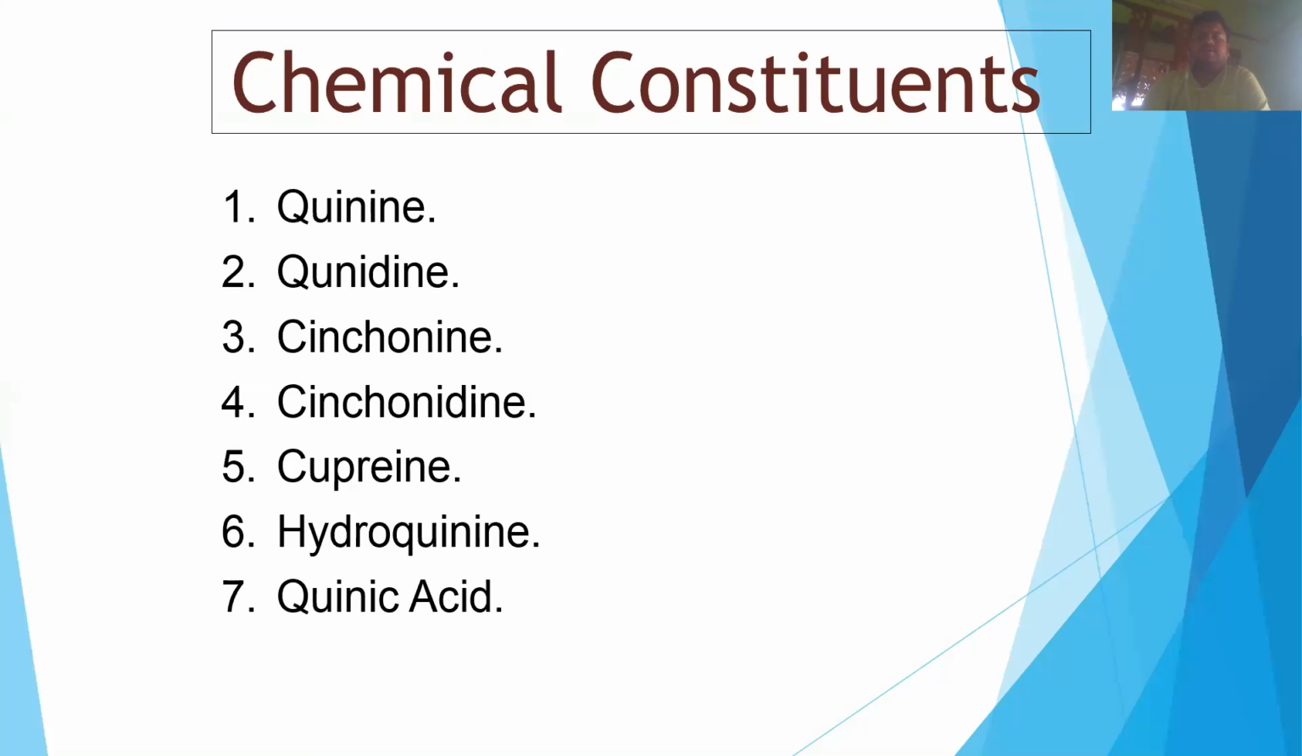Now, the active chemical constituents present in cinchona bark: quinine, quinidine, cinchonine, cinchonidine, cuprein, hydroquinone, and quinic acid. So these are some active chemical constituents which are present in cinchona bark.